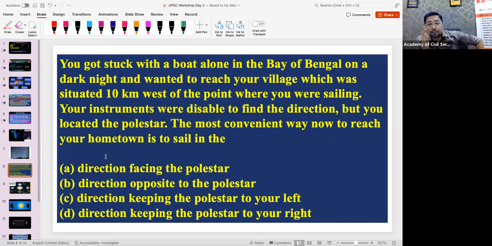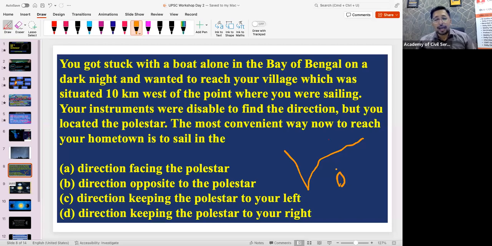So you need to go towards your west. The question is asking: you are stuck in a boat alone in the Bay of Bengal on a dark night and want to reach a village situated 10 kilometers west. I can give you some hint, because this is not a class, we are just having some fun. This is the southern part of India, and here we have the Bay of Bengal. This is a boat, right?